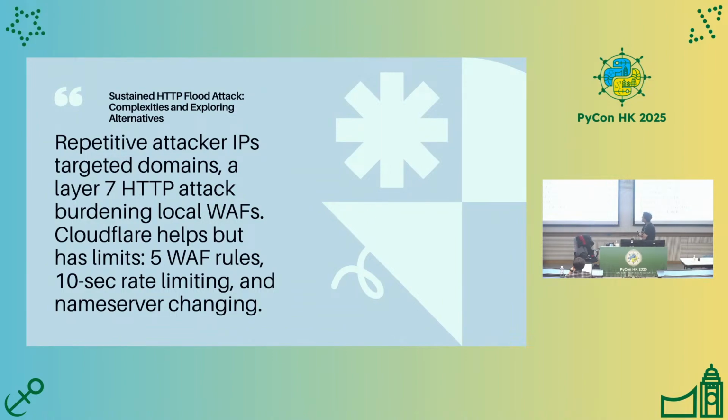And why are we not using Cloudflare or some other scrubbing method? Cloudflare has some limitations. We could only add 5 WAF rules, we could only create 10-second rate limiting, and it needs a name server change. Not all users want to change their name server.